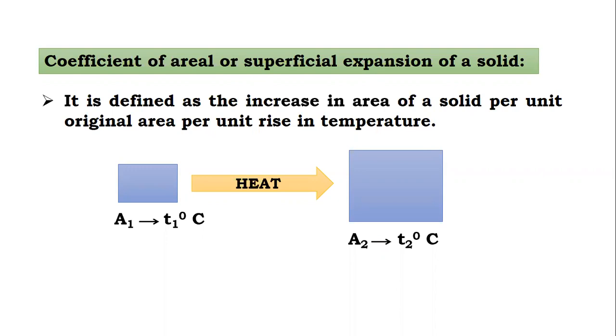Now we obtain some formulas related to that. We consider a metal plate, which may be rectangular, circular, or any shape. Now we consider two areas: A0, the area at 0 degrees Celsius, and A, the area at T degrees Celsius.